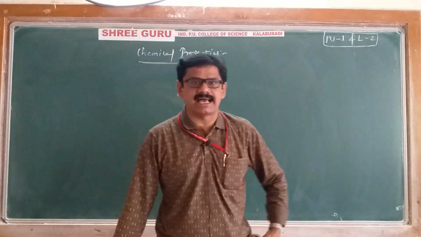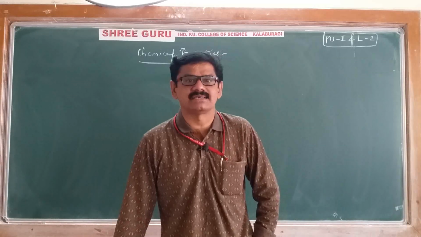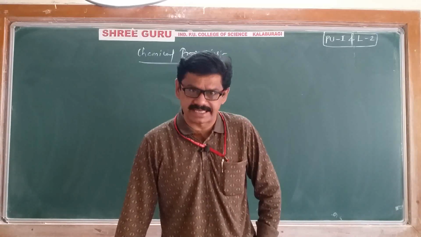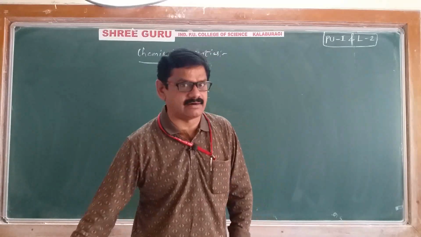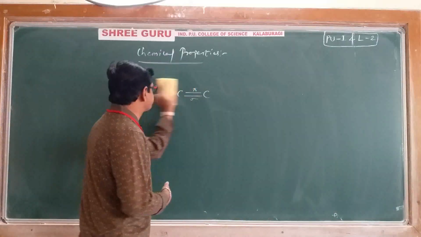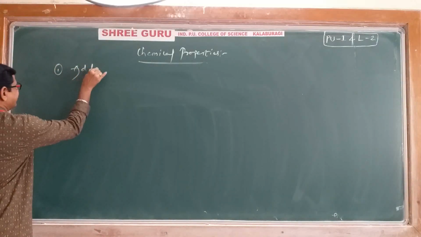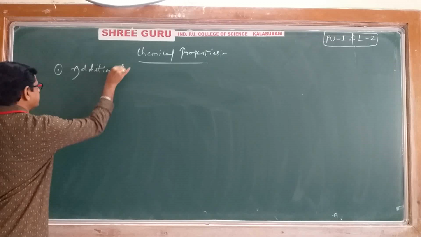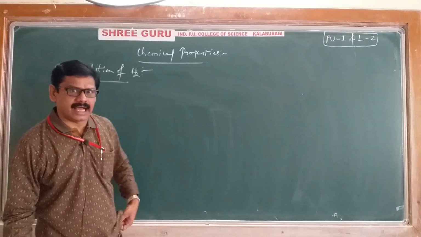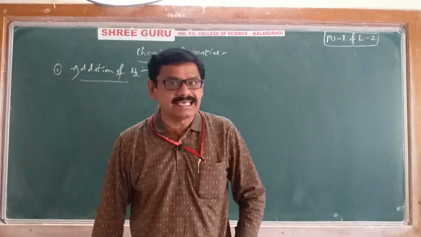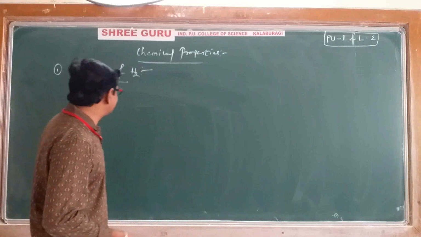Which type of addition reactions take place? Alkenes undergo electrophilic as well as free radical addition reactions. Let's discuss one by one all addition reactions of alkenes. Right. First addition reaction is addition of hydrogen, meaning we add a hydrogen molecule to the alkene across its double bond. Directly I'll give you an example.